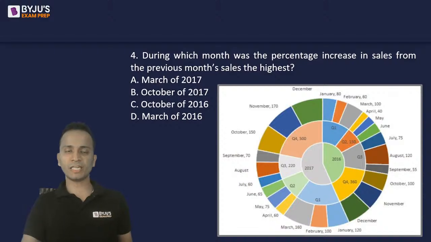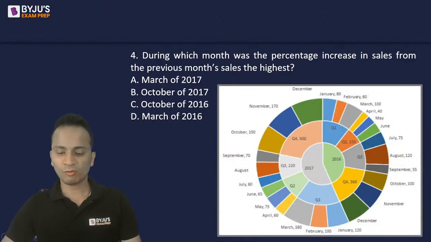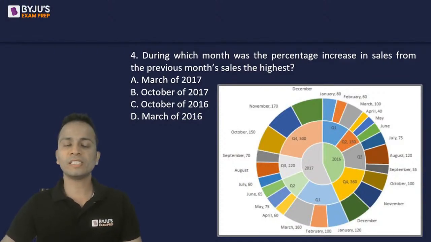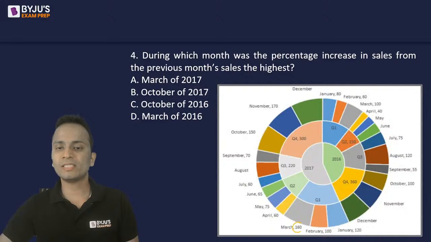Okay, Shubham has given an answer. So I've got one answer already, so we can start. We'll look at every month one by one. March of 2017: the value was 160 and the previous value was 100.